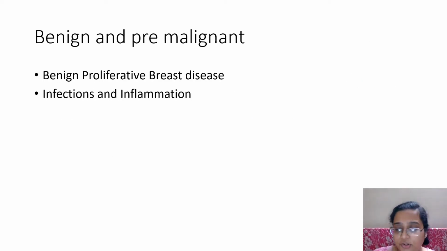So I'll be showing you images of benign proliferative breast disease and infections and inflammations. What comes under benign proliferation? I'll take the common ones as fibroadenoma, fibrocystic breast, phyllodes tumor. Okay. UDH also comes under this category, that is usual ductal hyperplasia, which you have to differentiate from atypical ductal hyperplasia. Then there'll be adenomas, then there'll be sclerosing adenosis, and there'll be inflammatory changes which appear as lumps. There can be TB, filaria, fat necrosis, mastitis, etc.